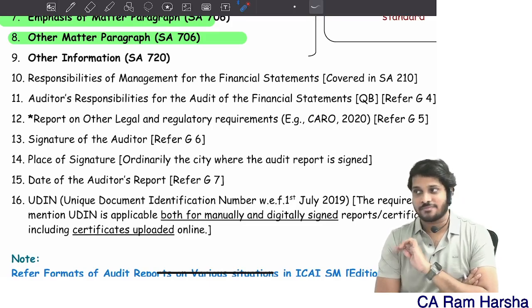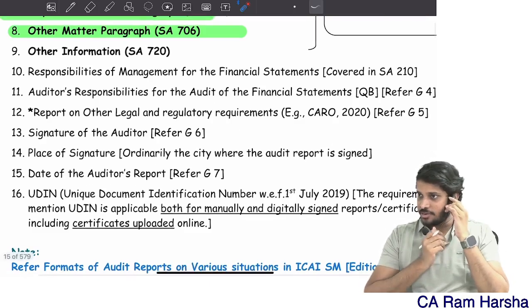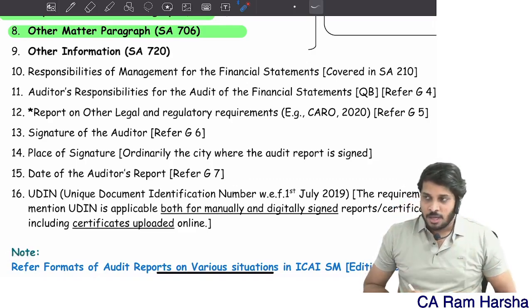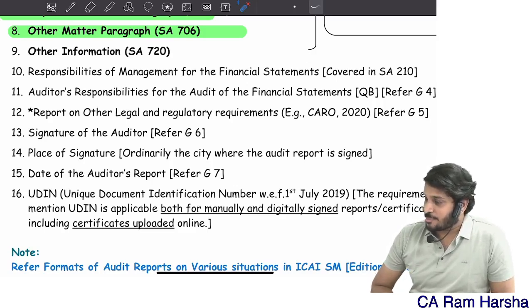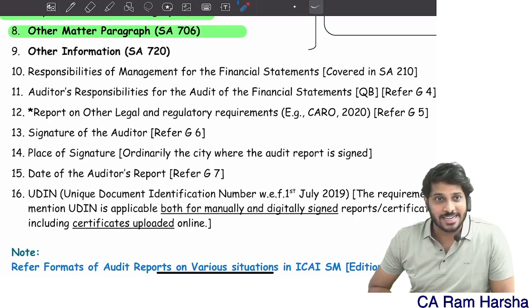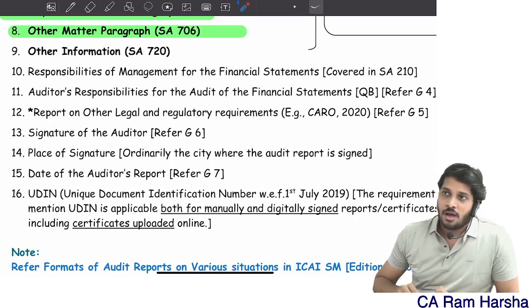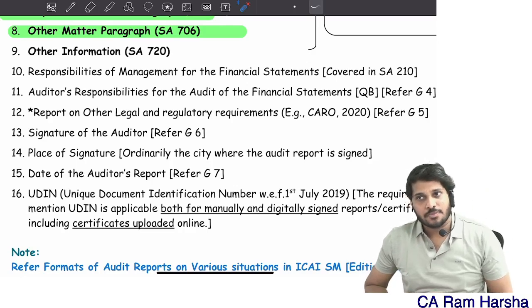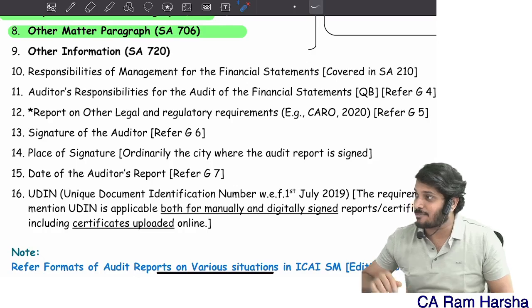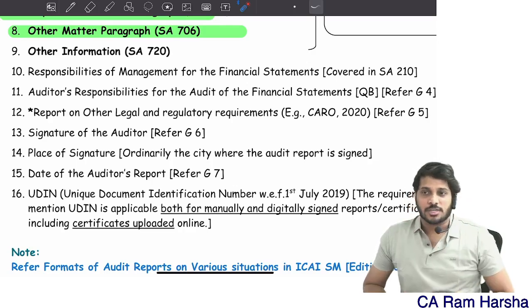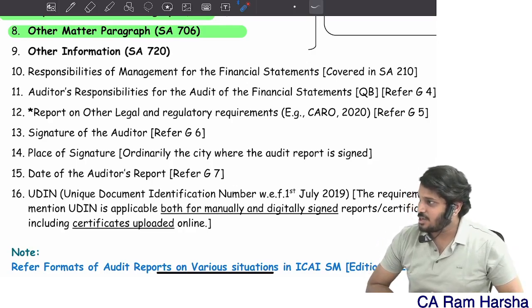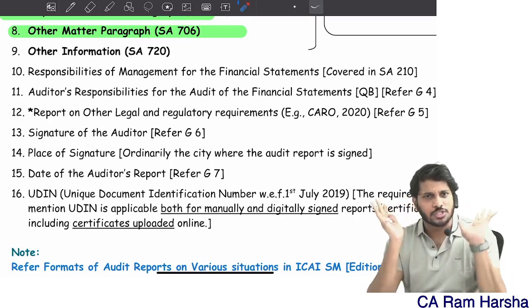Other matter paragraph. So what is other information? SA 720 says auditor's responsibilities relating to other information. Other information means information presented in the annual report other than financial statements and audit report. Information contained in the annual report other than financial statements and audit report. The standard is so simple.